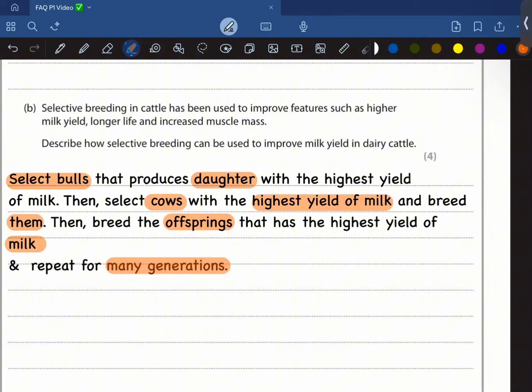Okay, so instead, I made a slight error while saying to select the cows that produce offspring with the highest yield. That was redundant. You basically choose cows that already have the highest yield of milk, right? And you breed them with the bulls that give rise to daughters that have the highest milk yield, right? So yeah, moving on.